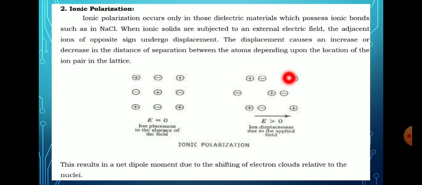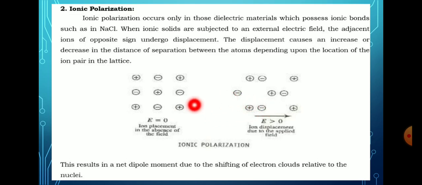In this, what happens when the electrical field is applied on the ionic dielectric is that the positive ions move in the field direction, whereas the negative ions move in the opposite direction. Positive ions move towards the direction of the electrical field, and negative ions move towards the opposite direction.